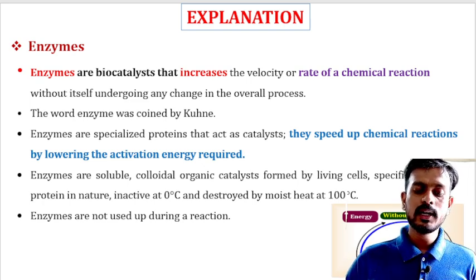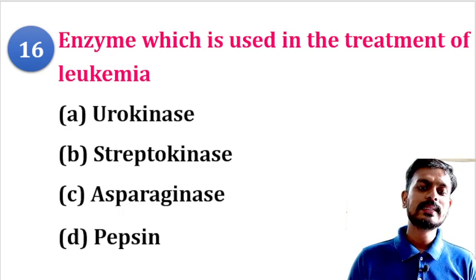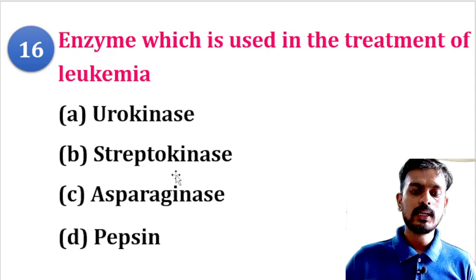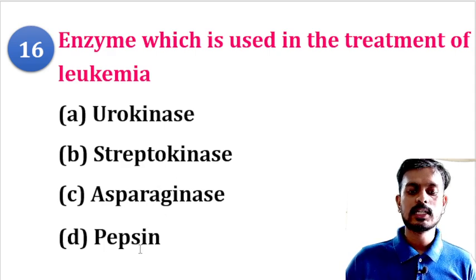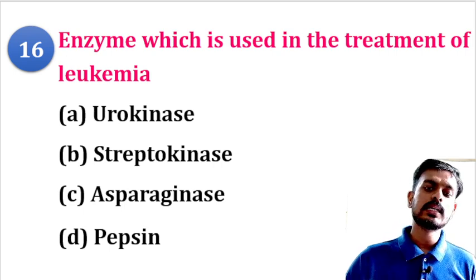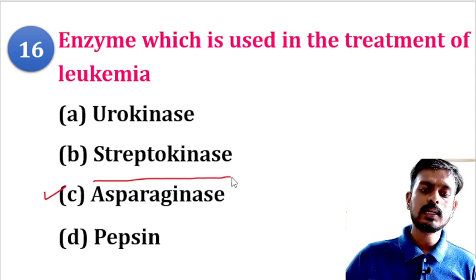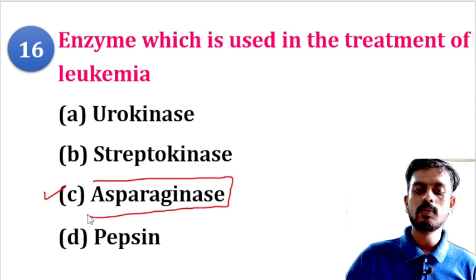Moving to the next question. Which enzyme is used for the treatment of leukemia: urokinase, streptokinase, asparaginase, or pepsin? Remember, option C, asparaginase, is used in the treatment of leukemia.